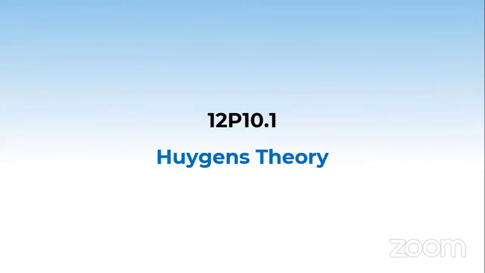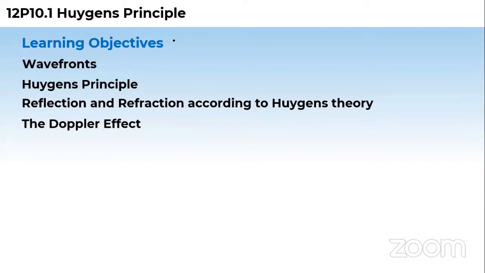Now let us dive into Huygens theory. It's pronounced Huygens. He was a Dutch physicist. So these are the objectives or contents of Huygens principle. First we'll go through what is known as wave fronts. Then we'll go through Huygens principle. As per his theory, first he explained wave fronts, then he gave a principle based on his theory. Then by using both of these things, we'll understand reflection and refraction.